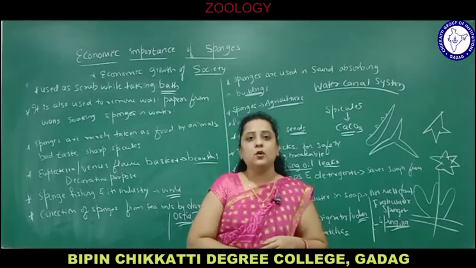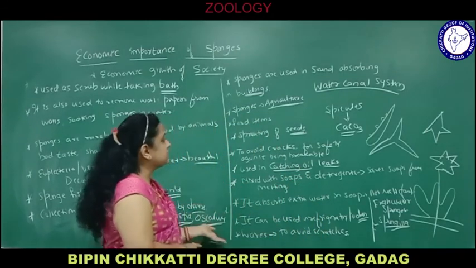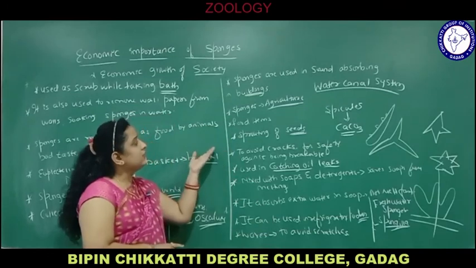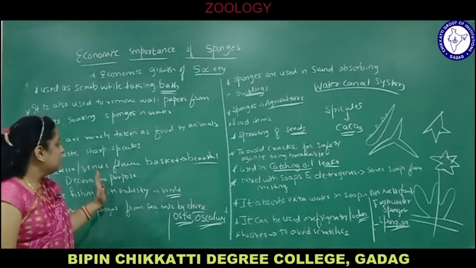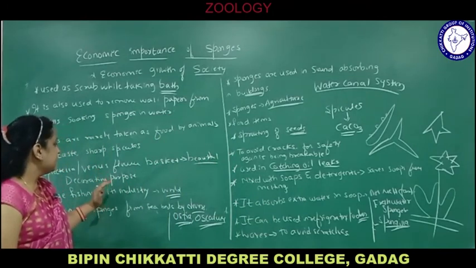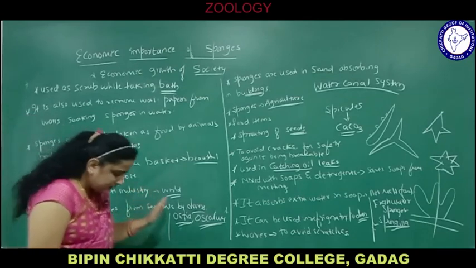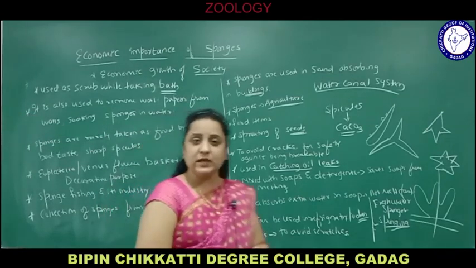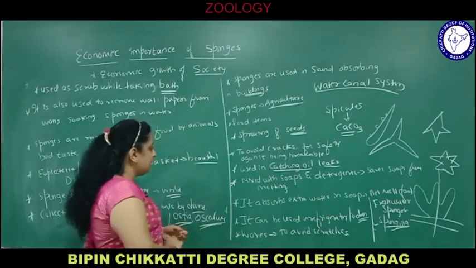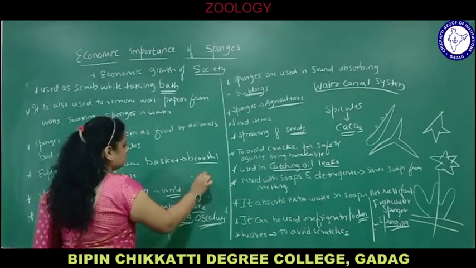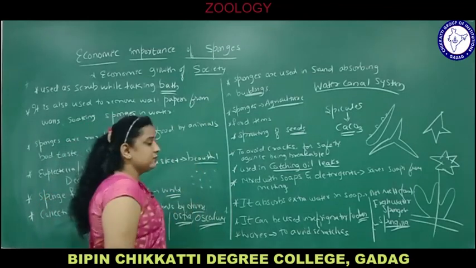Sponges play a very important role. They have a lot of economic importance. You have seen so many uses and applications, like agriculture and food items. But they are not used as food itself because of their hard calcareous nature, hard spicules, and bad odor and smell. The most important function is absorption of water, because they have numerous pores called ostia through which water is absorbed, and they have a high capacity of absorbing water.